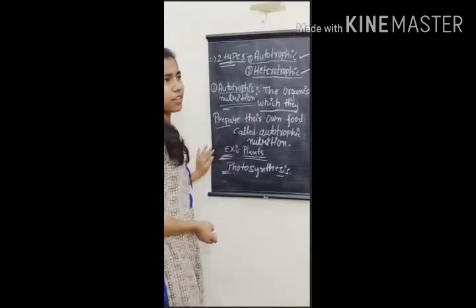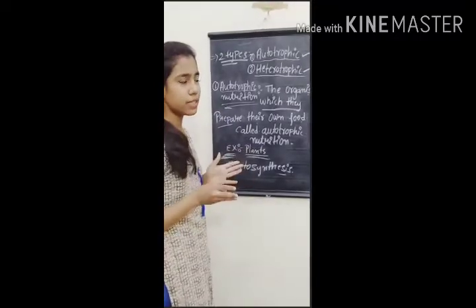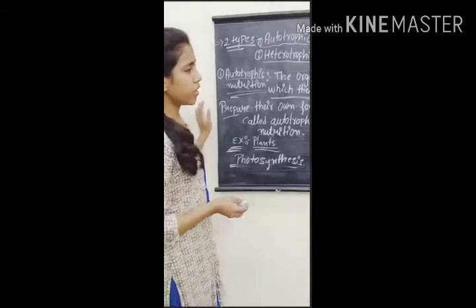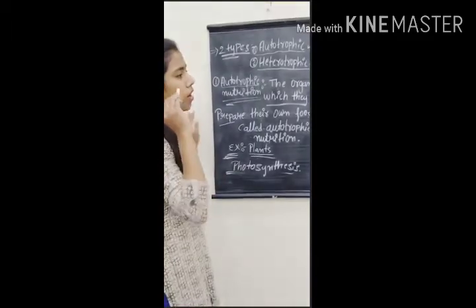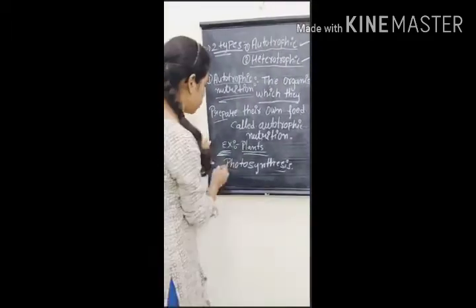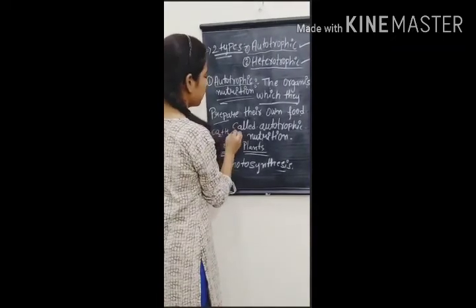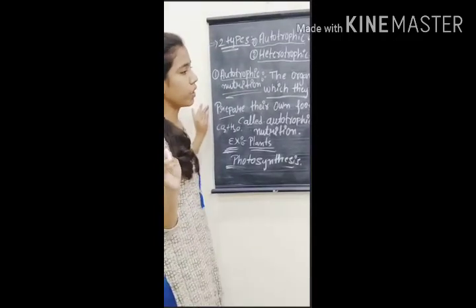We studied in an earlier class, right, what photosynthesis is. It is the process of conversion of inorganic substances into organic substances. What are the inorganic substances and what are the organic substances? Inorganic substances are CO2 plus H2O. CO2 is carbon dioxide and H2O is water. Organic substances are nothing but glucose.